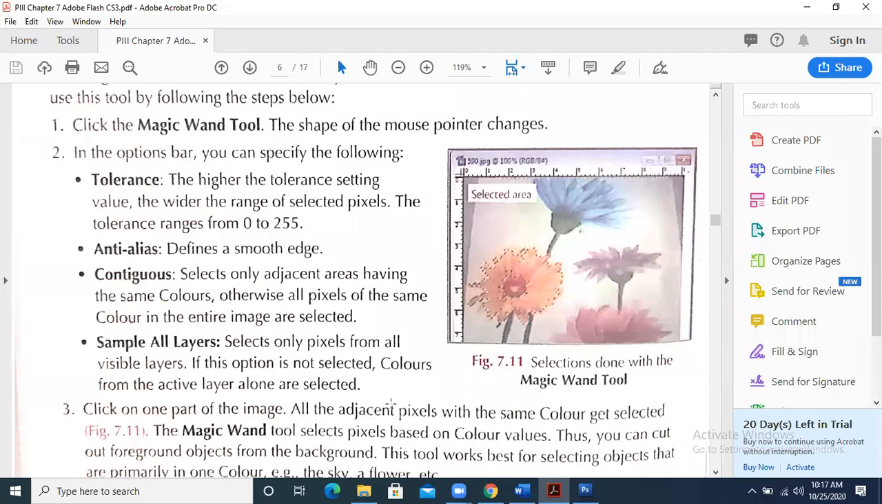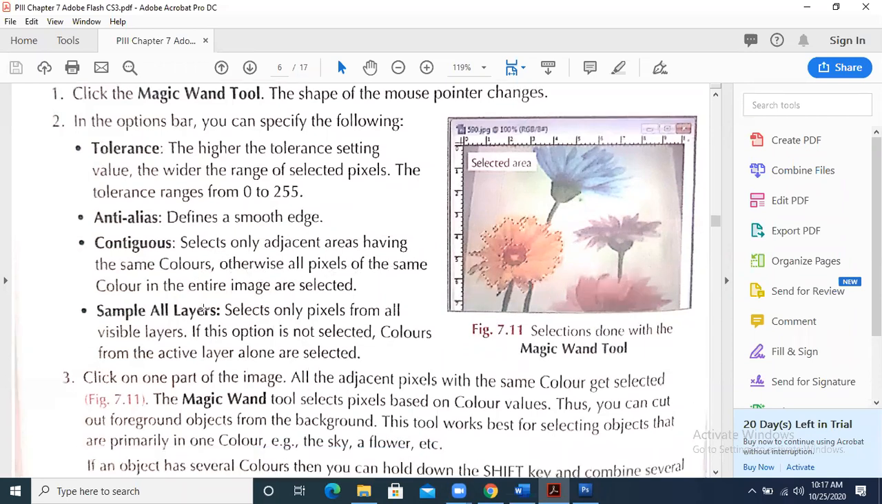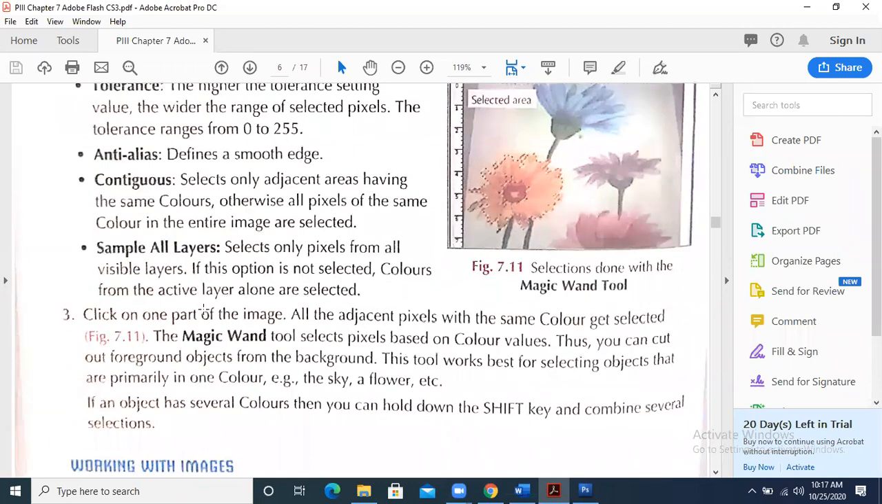Contiguous selects only adjacent areas having the same colors. Otherwise, all pixels of the same color in the entire image are selected. Sample All Layers selects pixels from all visible layers. If the option is not selected, colors from the active layer alone are selected.